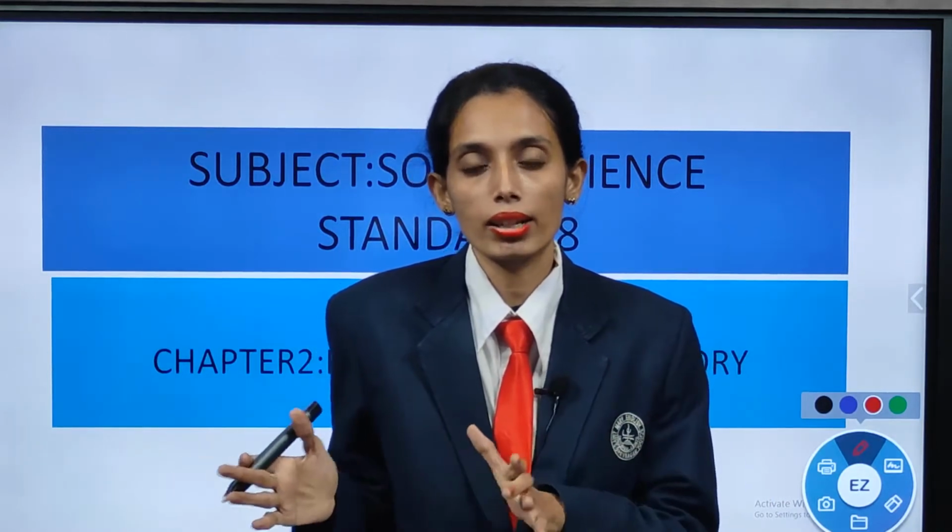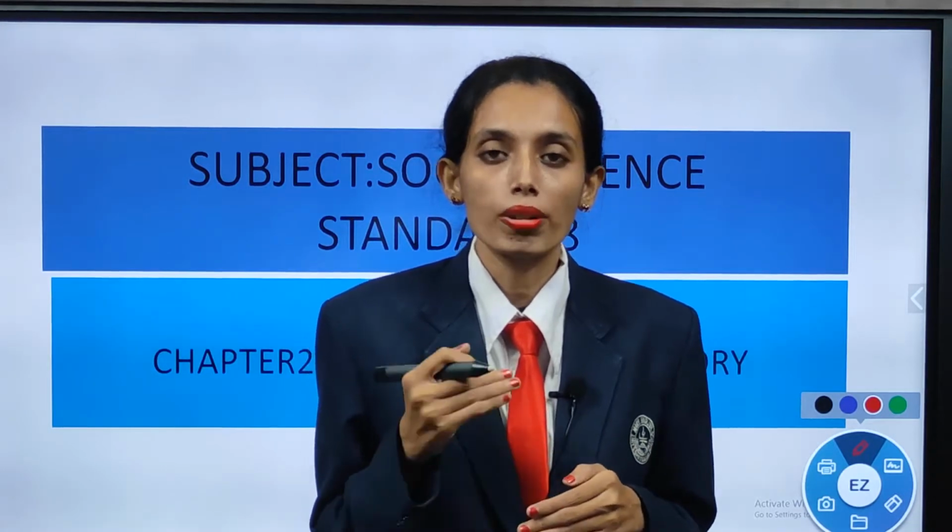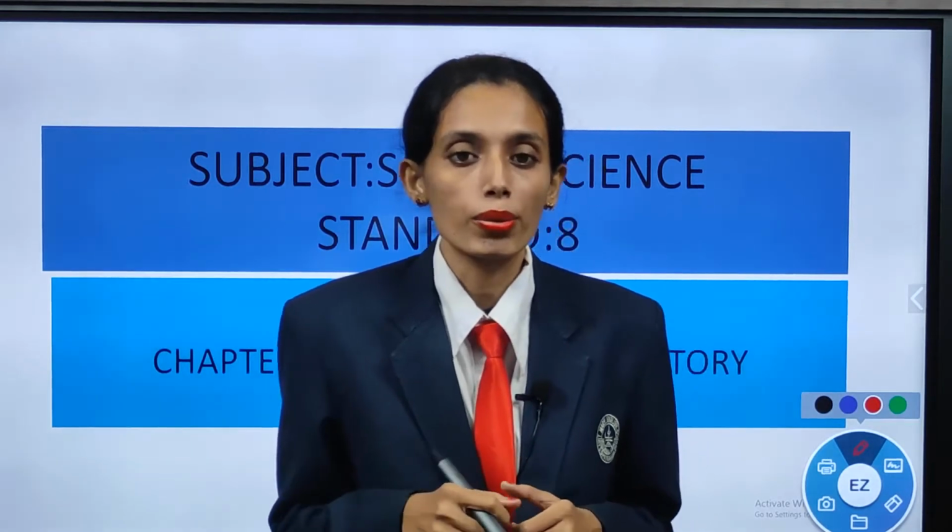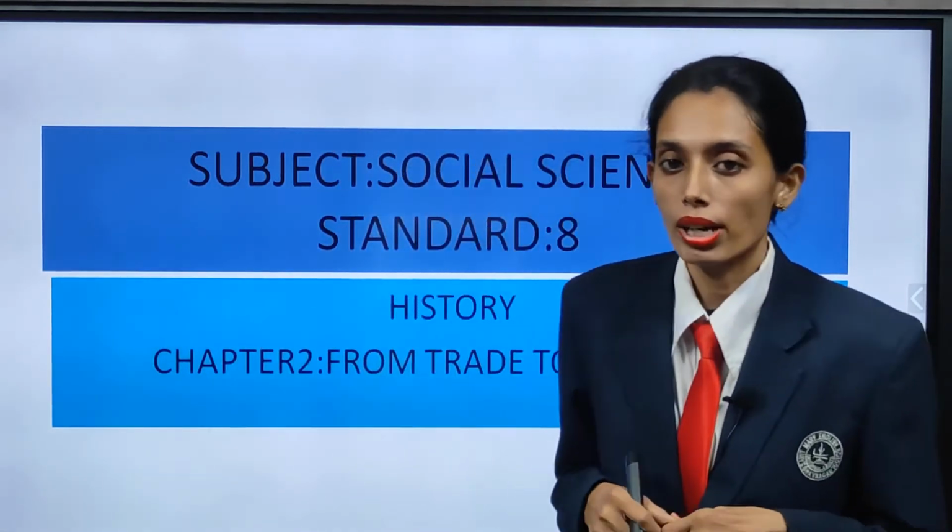We have 6th standard all ancient period, 7th standard all medieval period, and in 8th standard we study about the modern period. In the modern period, children, we are going to discuss the arrival of the British, how the Britishers came to India, how they were traders and later on became the rulers of our country. So let's begin. What is the introduction?